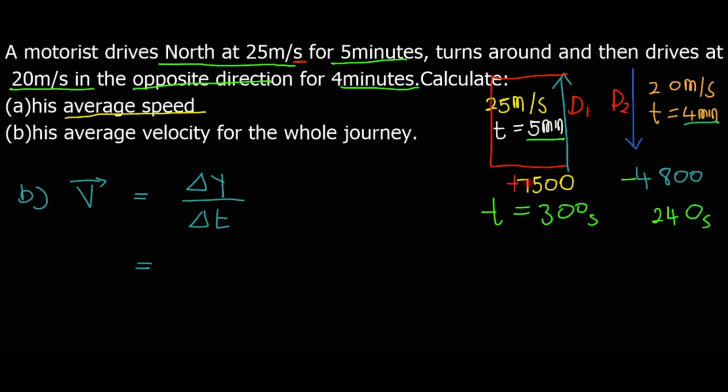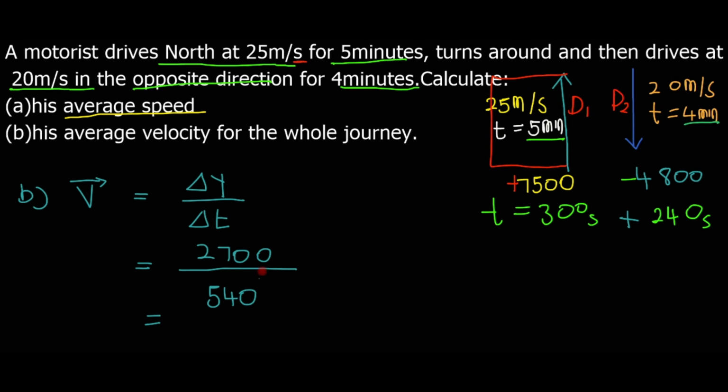So e rela gore re tlo re 7,500 minus 4,800, and then e re fa 2700. And then time ya rena re nyaka this one plus this one. Time ga e change, re no add the total, so ke 540.